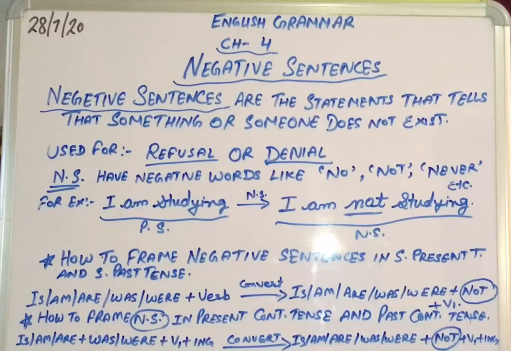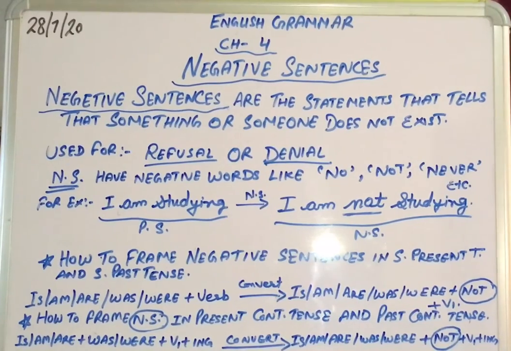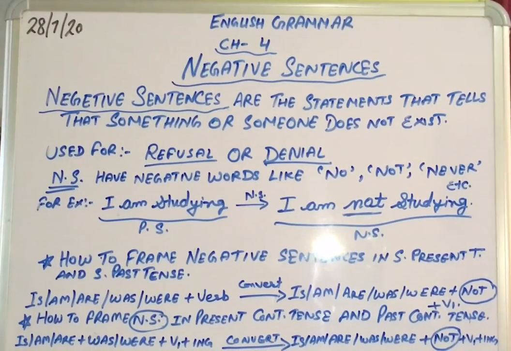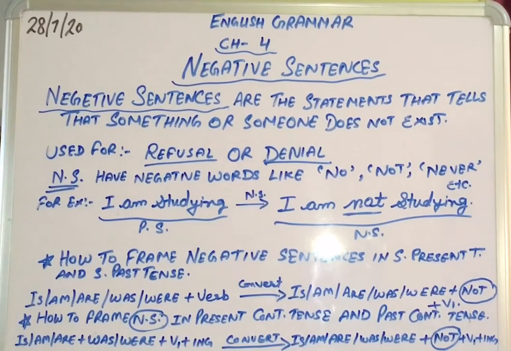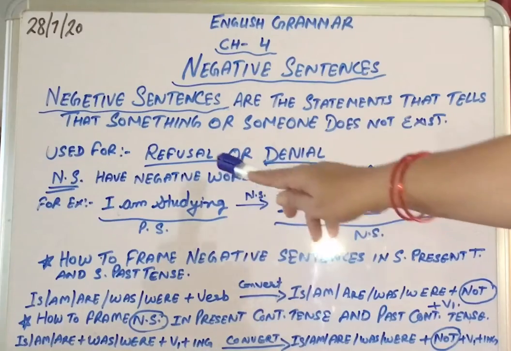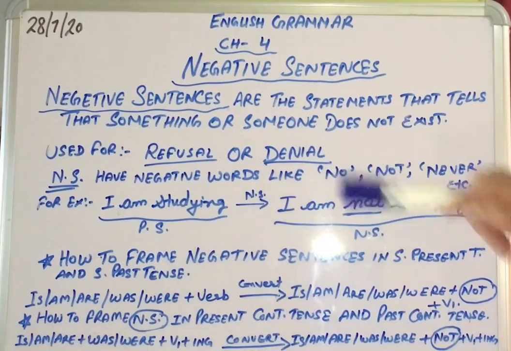Let us take the subject as Rahul. Rahul is not studying properly. So this is a negative statement that tells us that the work of studying is not happening.